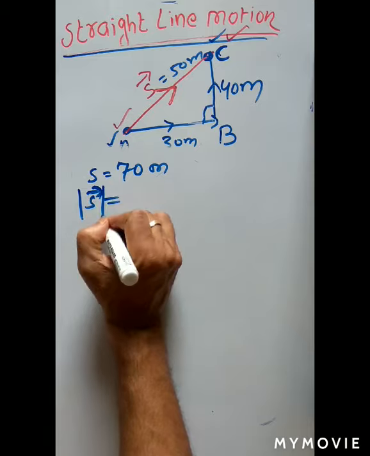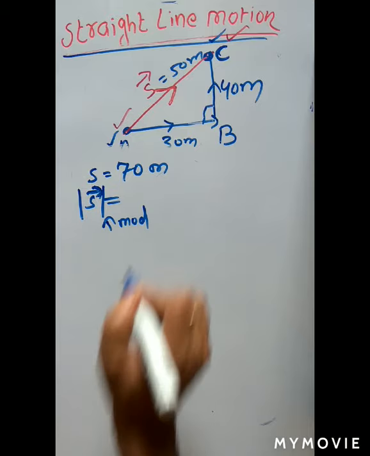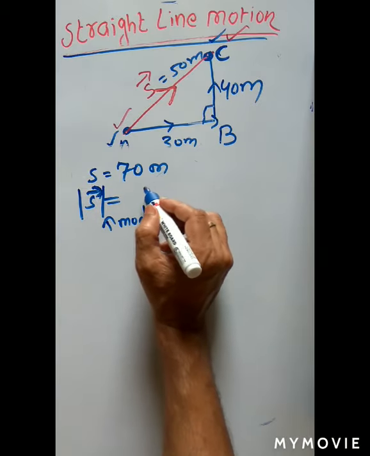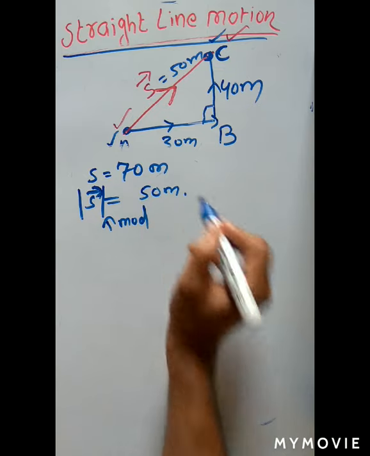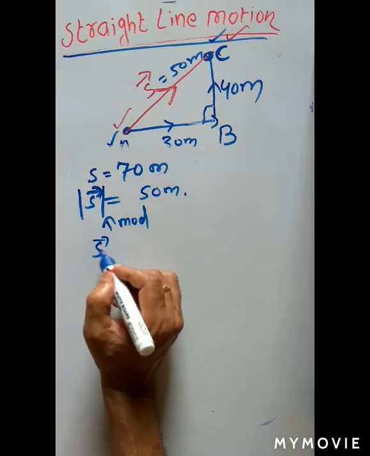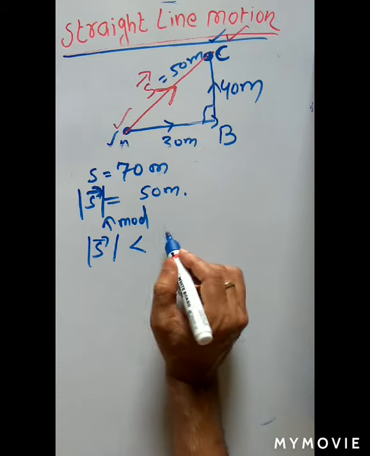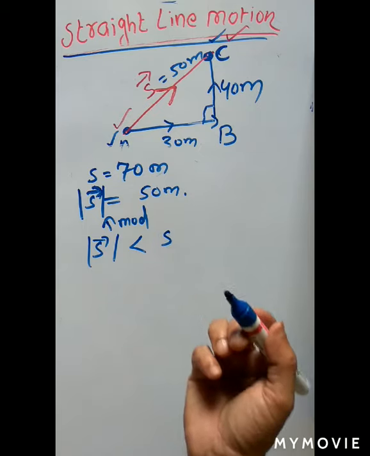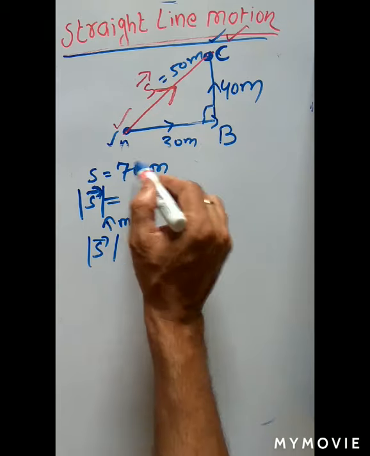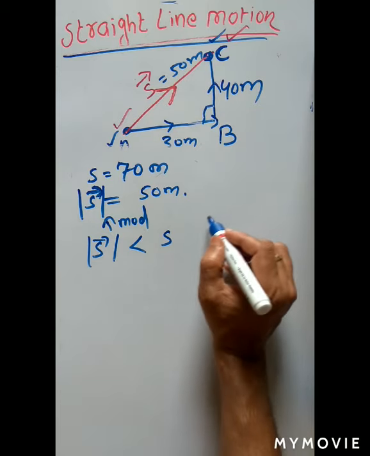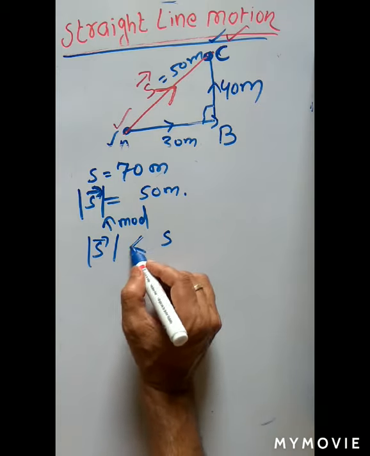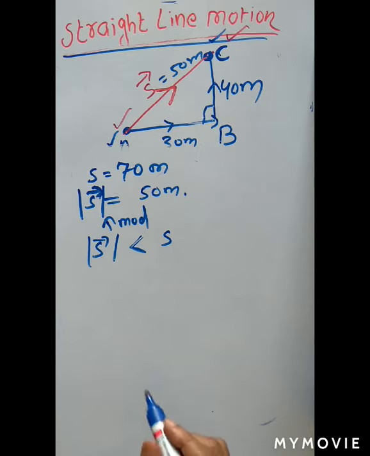If you write this symbol, that is the magnitude. So the magnitude of displacement is how much? 50 meter. So you can say here the displacement magnitude may be less than the distance magnitude. Your distance is 70 but displacement is less, 50 meter. So we can say displacement may be less than that of distance.